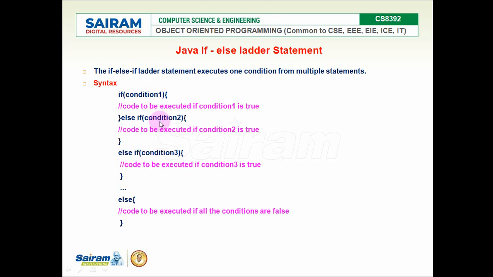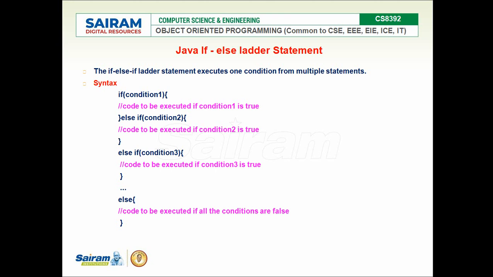Like this, I can have n number of if-else blocks depending on the need, and the final else block is executed if the nth if block evaluates false, which means all the conditions have failed. In that case the last else block will be executed. This is what is called an if-else ladder. Actually, this if-else ladder can be replaced by a switch condition. We'll see that in the next section.